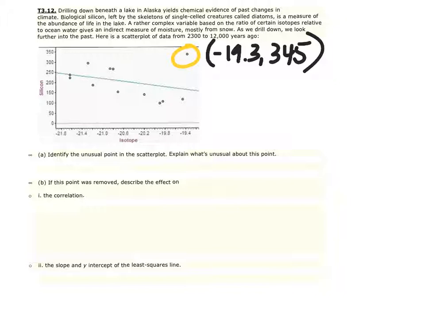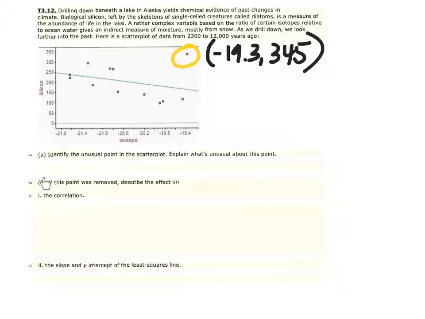Well, if you look at the pattern here, we have a handful of isotopes that are out in that negative 19 range. What we see that's unusual is it's fairly high. So it's unusual to see an isotope with such a high silicon level, and that is what makes it unusual.